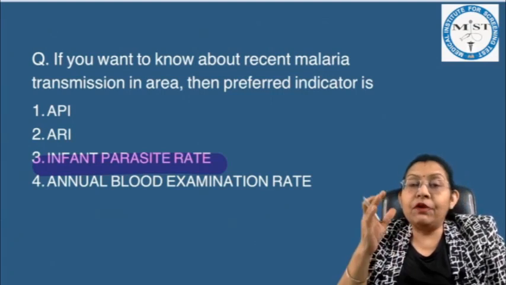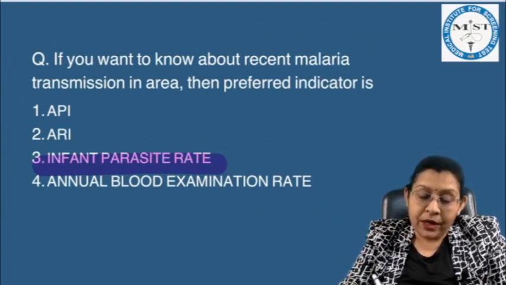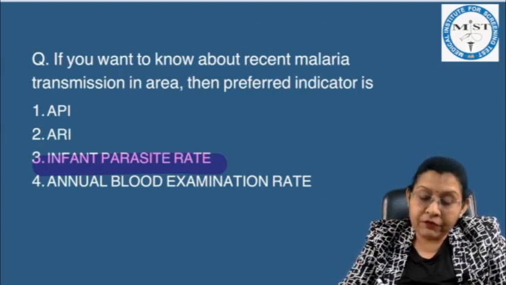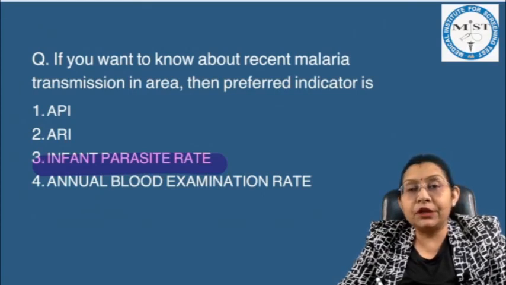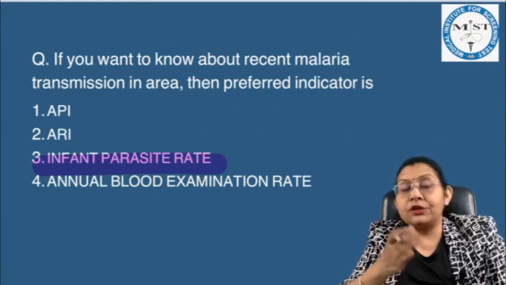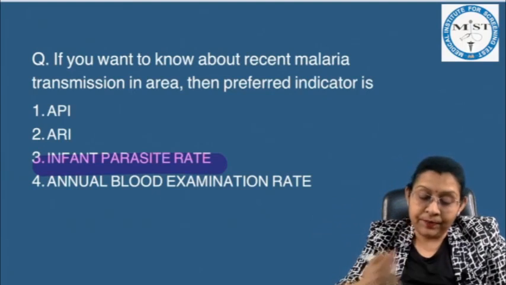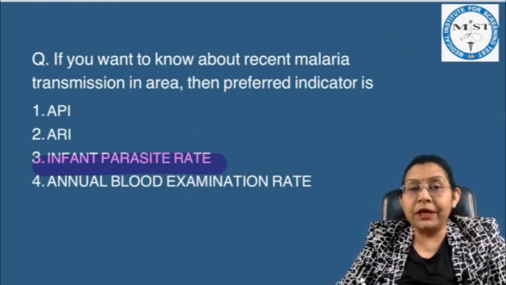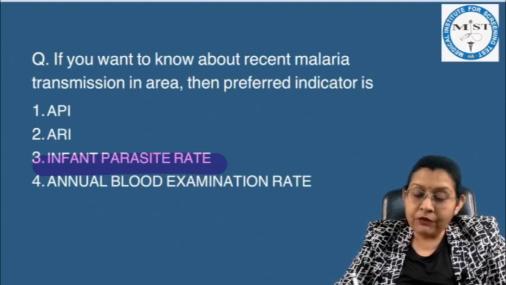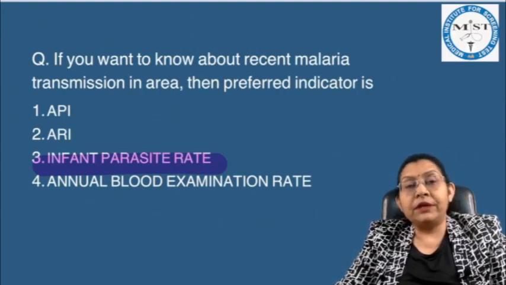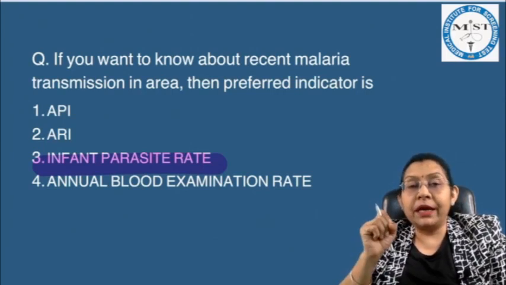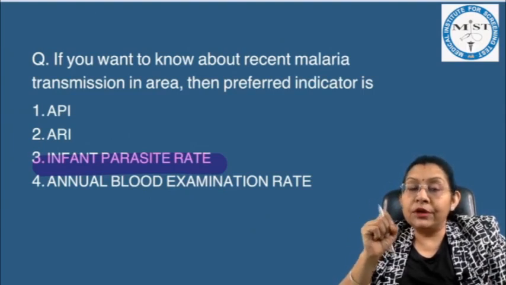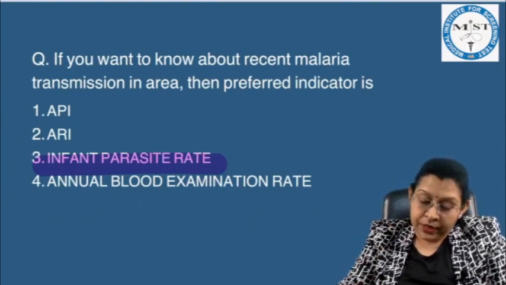So it is suggestive of malaria transmission. Now ARI, annual rate of infection, is an indicator of tuberculosis, and it is actually the tuberculin conversion index. Now infant parasite rate, yes, it is an indicator of recent malaria transmission. And annual blood examination rate gives us an idea about the operational efficiency of a worker.